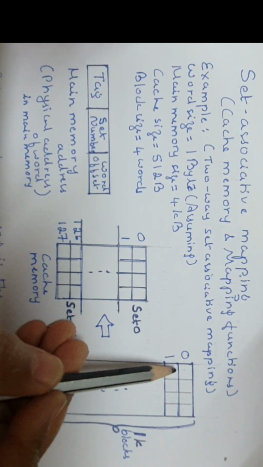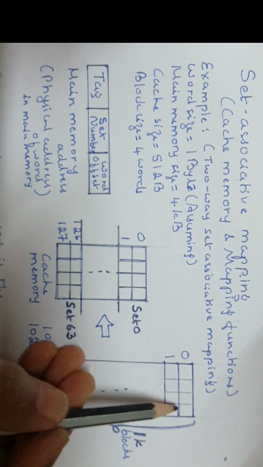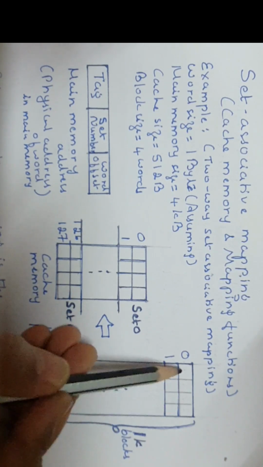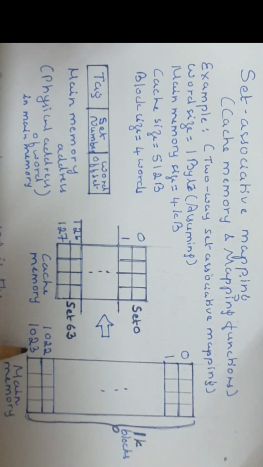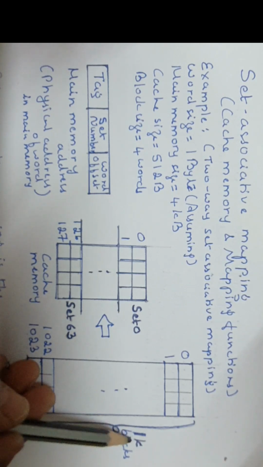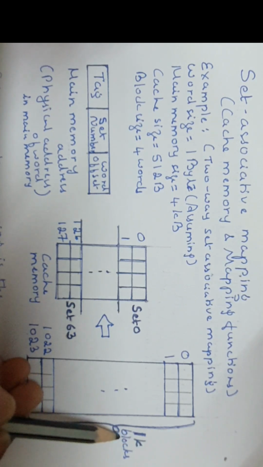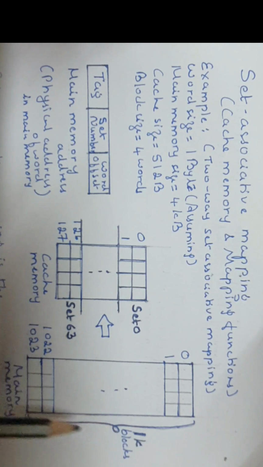Because each word is 1 byte, that is 4 bytes. This group of 4 bytes is called one block. So from block 0 to block 1023, how many blocks do we have? 1024 blocks, which means 1K blocks, right? That is regarding main memory.